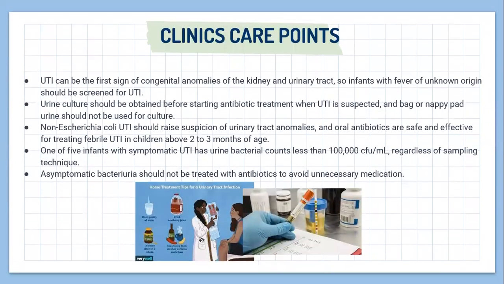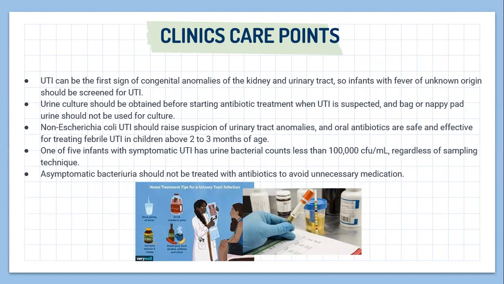Now the clinical take-home points. UTI can be the first sign of congenital anomalies of the kidney and urinary tract, so infants with fever of unknown origin should be screened for UTI. Urine culture should be obtained before starting antibiotic treatment when UTI is suspected, and bag urine should not be used for culture.